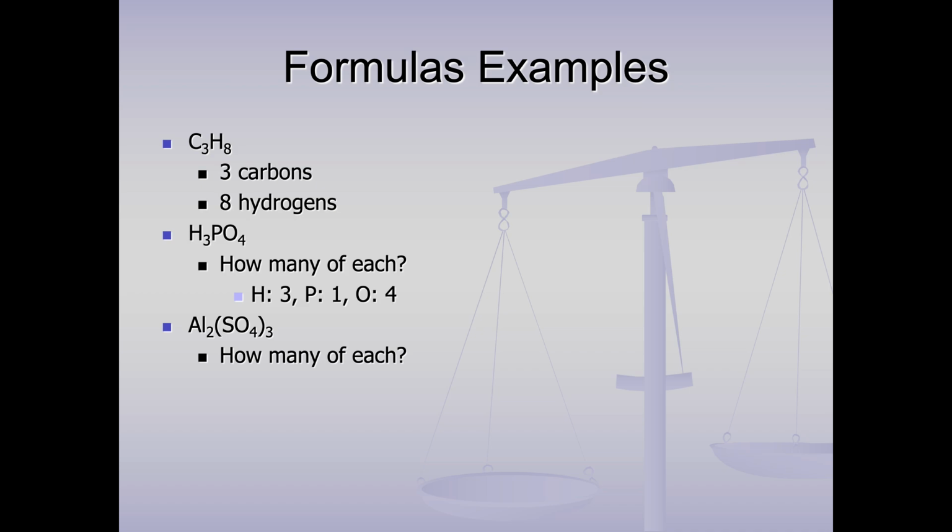Hit pause. All right, here we go. There are 2 aluminums. With the parentheses, the subscript distributes through. So that means there are 3, just like in math, right? There are 3 of this, and then 3 times 4 is 12.